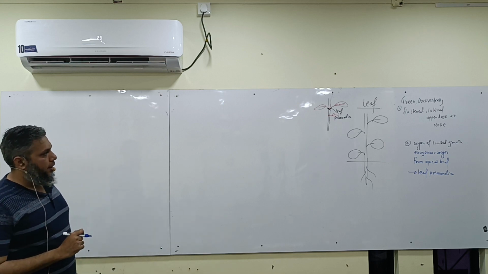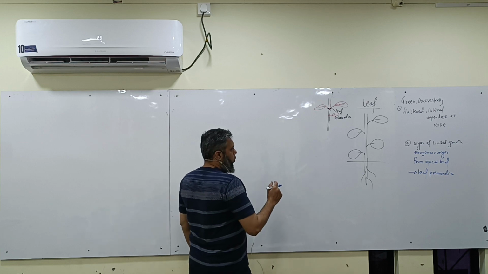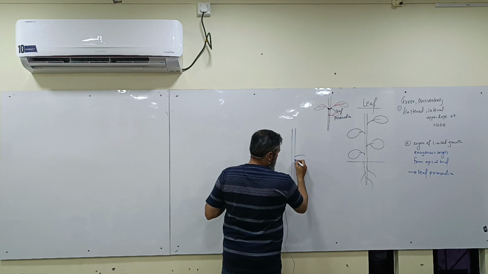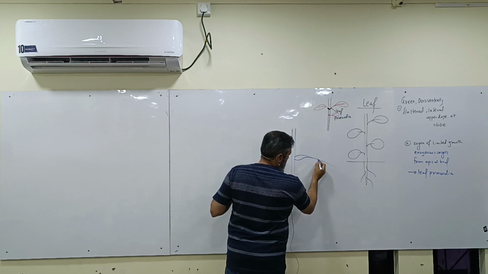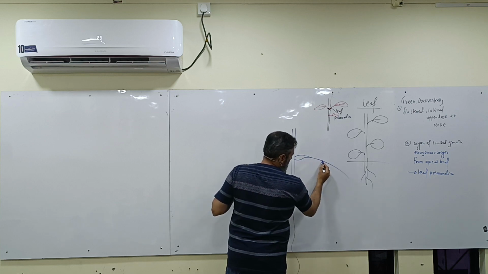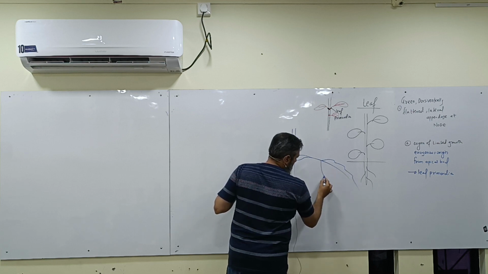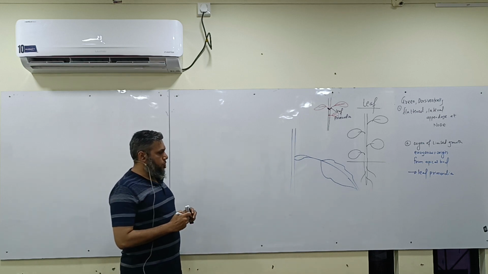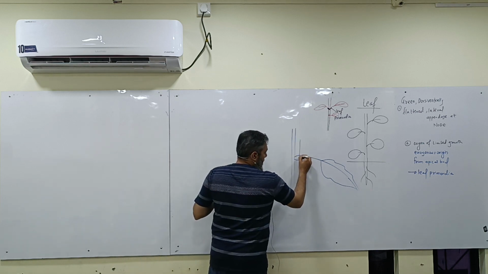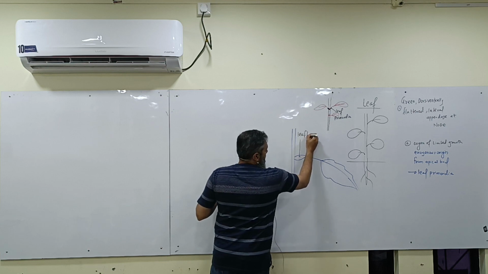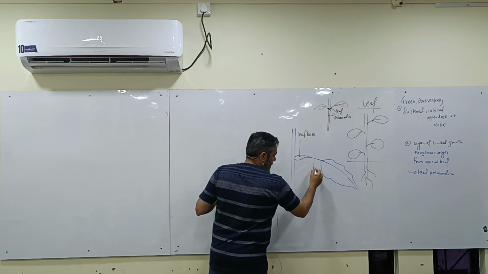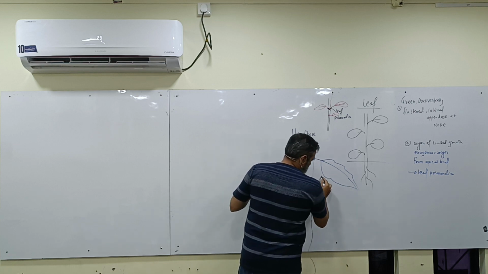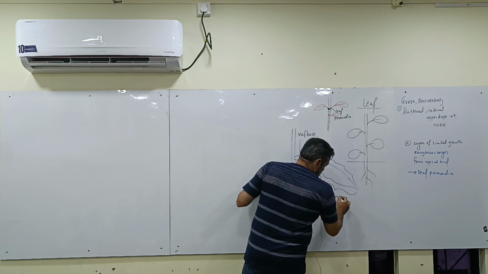Then further, a typical leaf will show the presence of the following parts. It shows the presence of the base, that is the leaf base, the middle part, the petiole, and the green expanded part, the lamina.